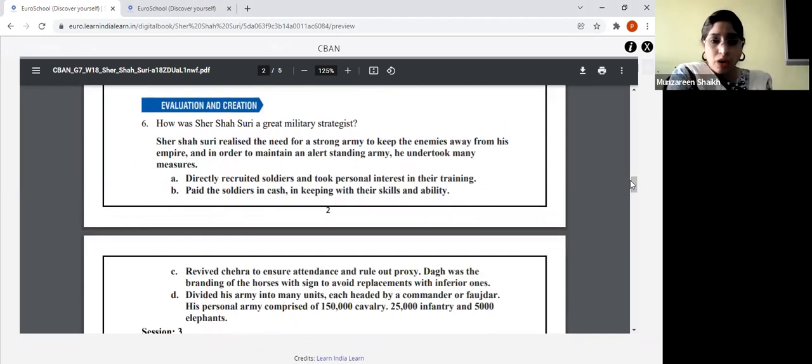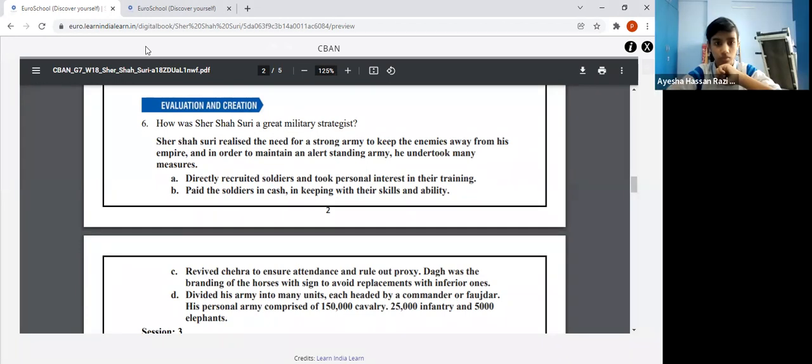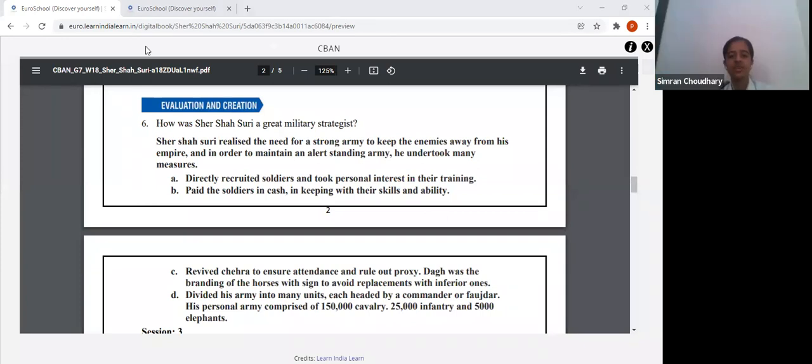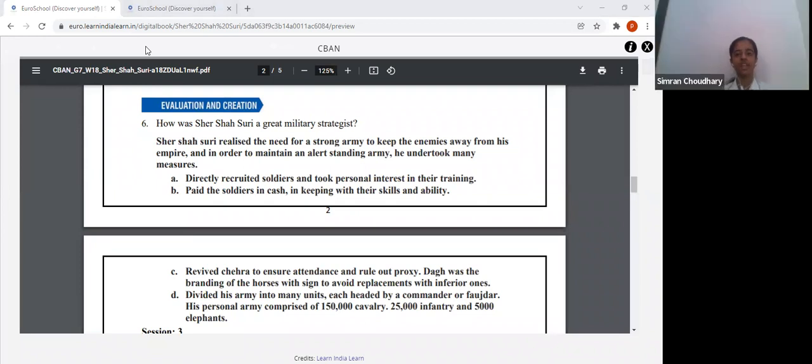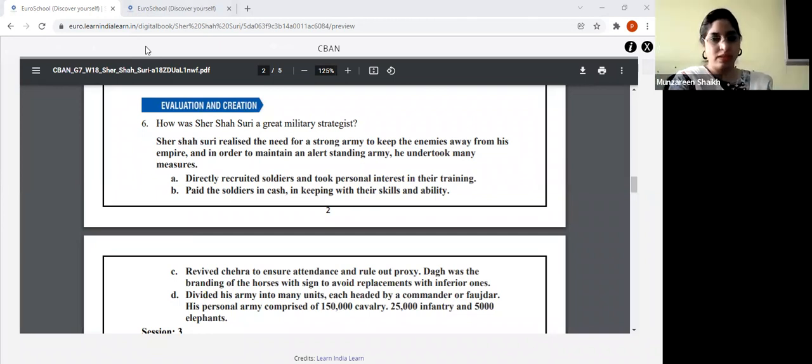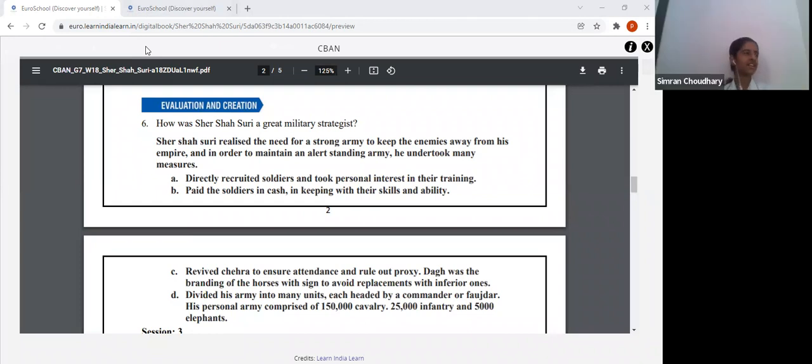Next is, how was Sher Shah Suri a great military strategist? How do we come to know that he was a great military strategist? What things did he do in the military? Yes. Ma'am, it's the same question but twisted. Yeah, tell me. Ma'am, he followed the policy of Dag and Chehra, which was first introduced by Alauddin Khilji. What else did he do?